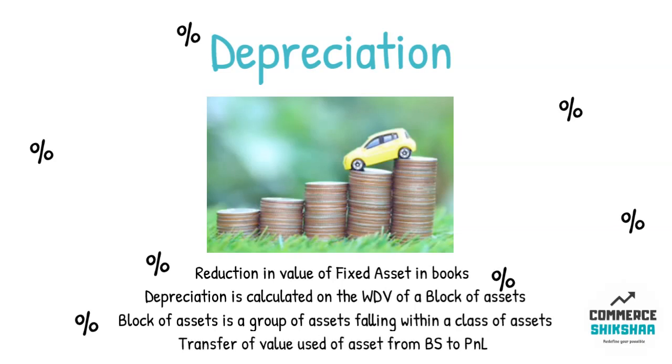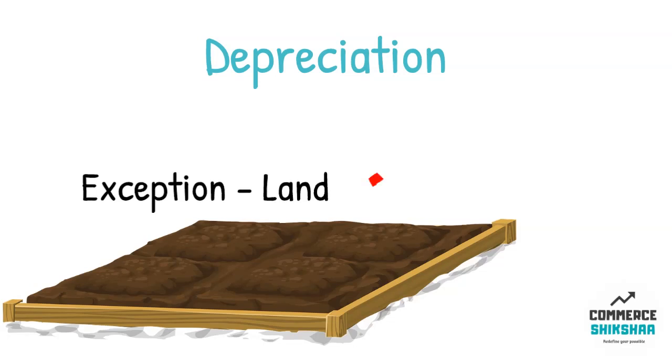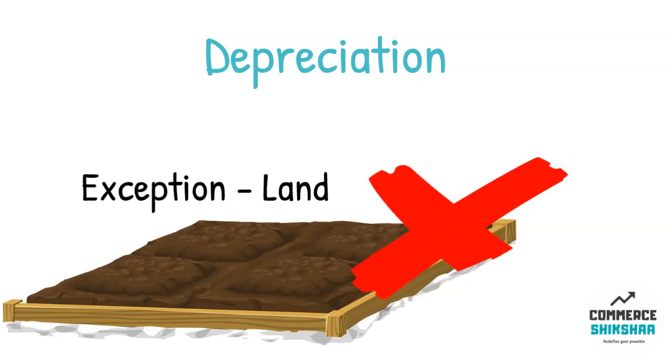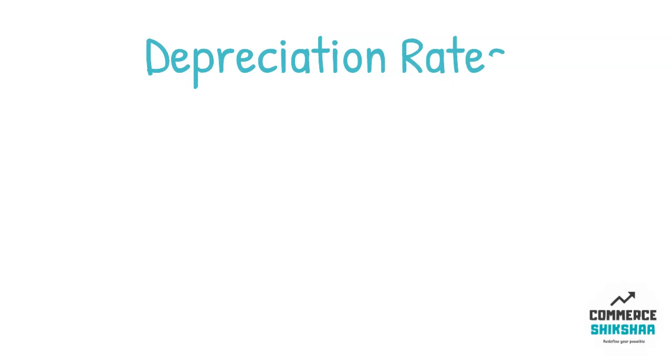So basically, depreciation means calculating the value of use of an asset in the current year and transferring it from the balance sheet to the profit and loss account. An exception of depreciation is land. Although land is a fixed asset, no depreciation is charged on land.